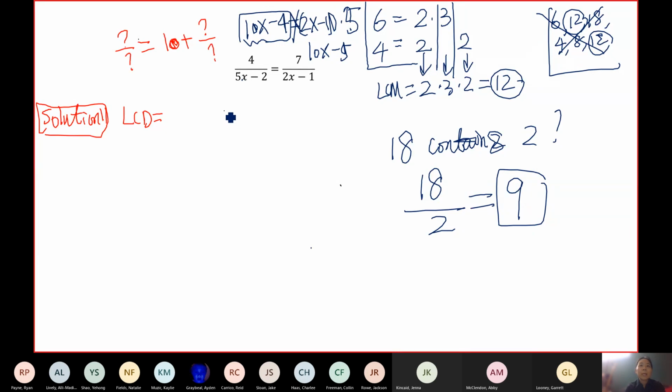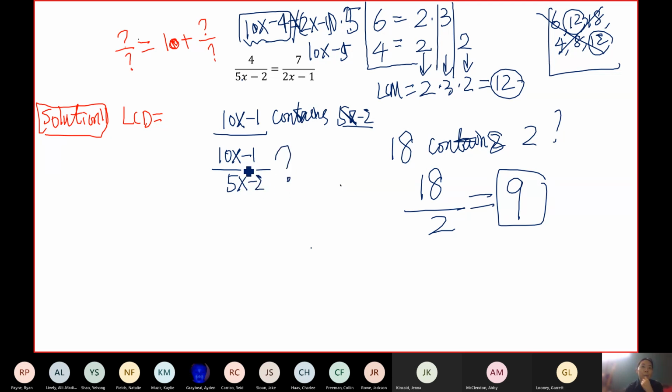Okay. So if you're saying 10x minus 1 contains 5x minus 2, then similarly, when you divide them, you should get a whole number, or some kind of expression. But can we divide them? How do we divide them? You do long division, if you can do long division. We just talked about it last week. So if you do long division using what we just discussed, do we get a remainder 0?